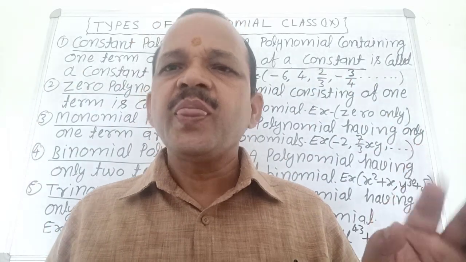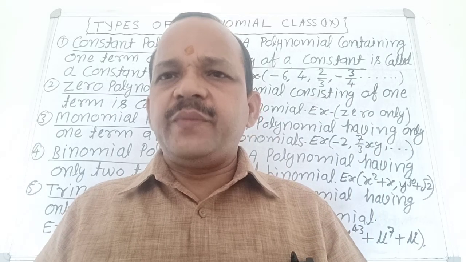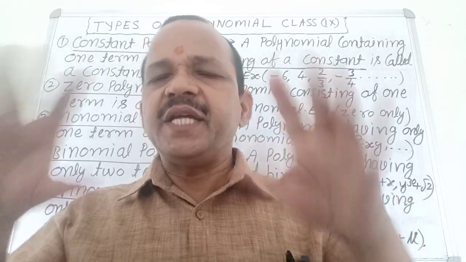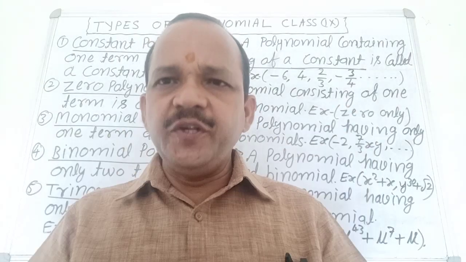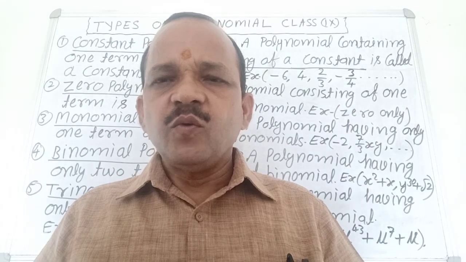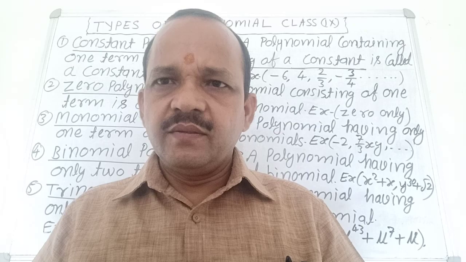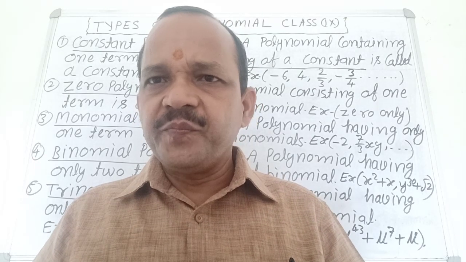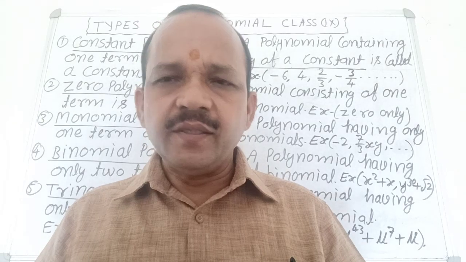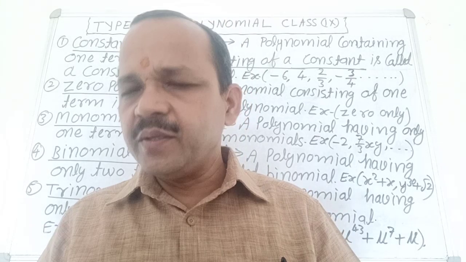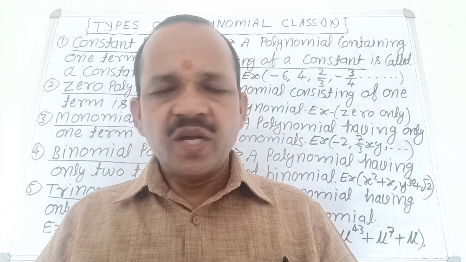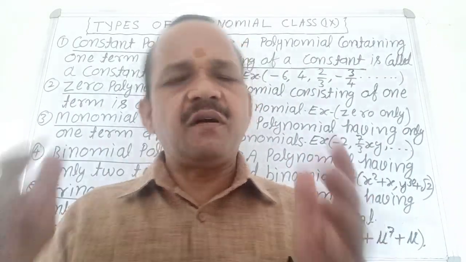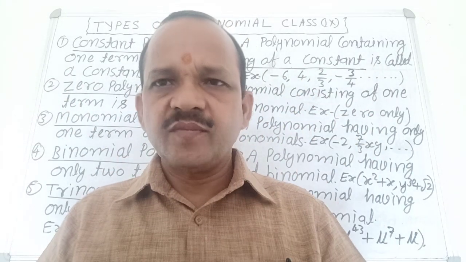Very good. Now I want to describe the types of polynomials. Polynomials are of many types. Constant polynomial: only a constant number, for example minus 2, 4, minus 3 by 2, 4 by 5 and so on. Next, zero polynomial: only zero is called the zero polynomial.